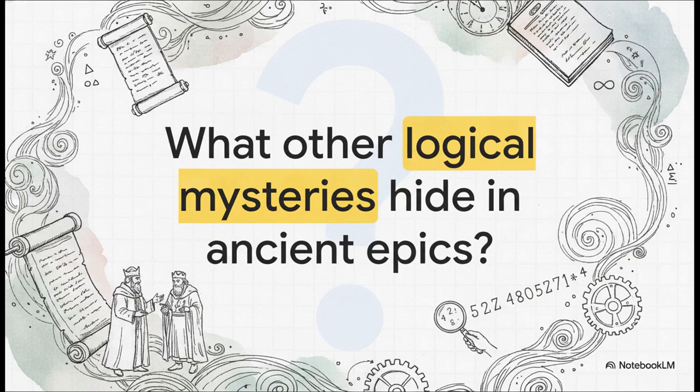After Vaisampayana finishes this explanation, he confidently asks King Janamejaya what more he'd like narrated, completely knowing he just successfully defended the logic of the epic. It really leaves us wondering, doesn't it, if a simple mathematical continuity question can prompt a story that reveals such a fascinating blend of surreal, magical procedures and deeply human, heartfelt emotion, what other incredible logical mysteries are hiding in plain sight within these ancient texts?